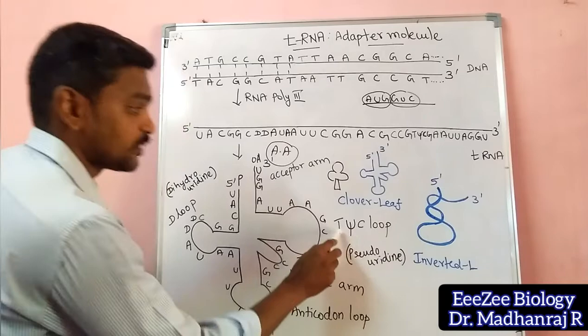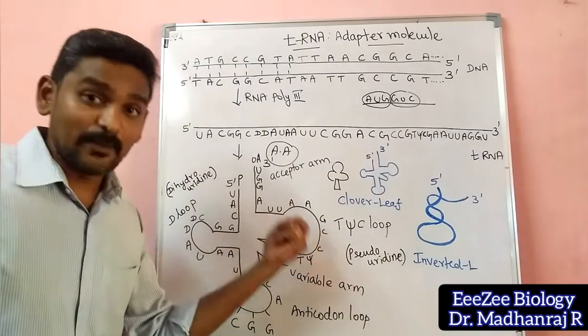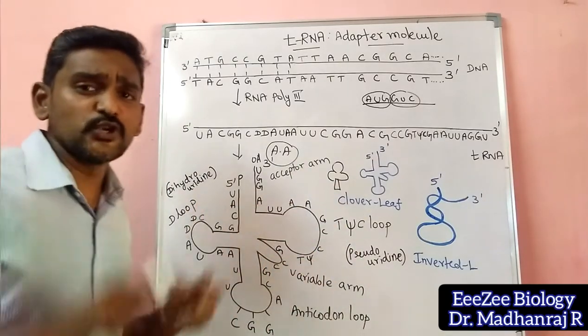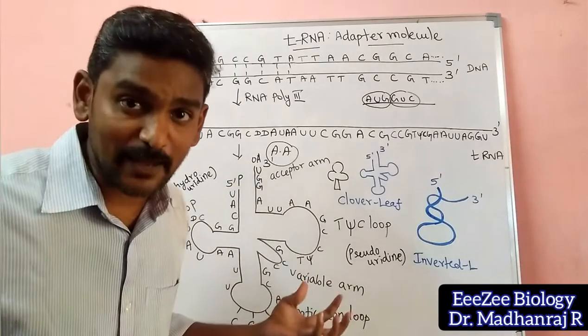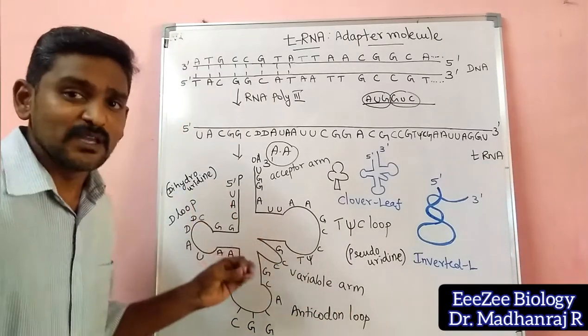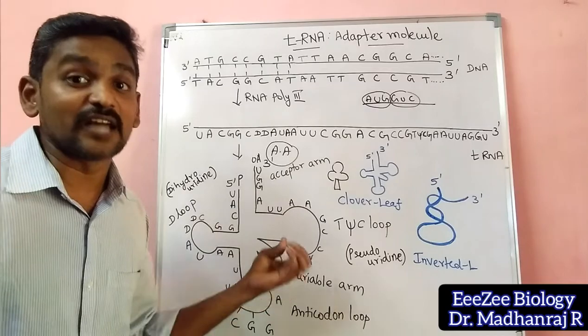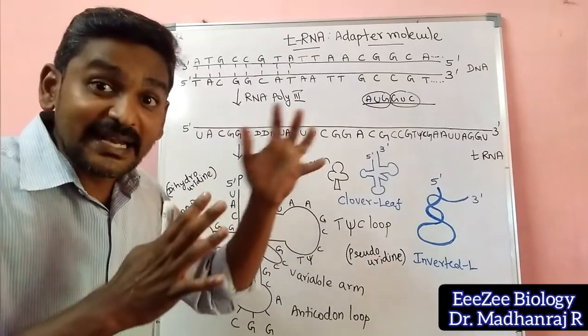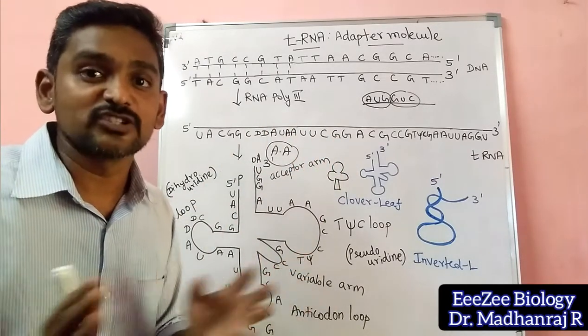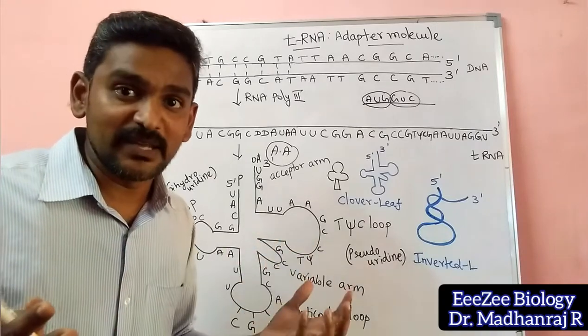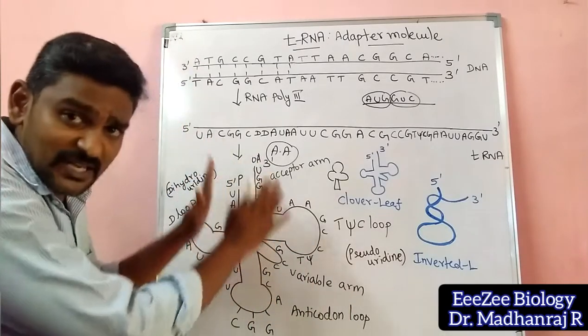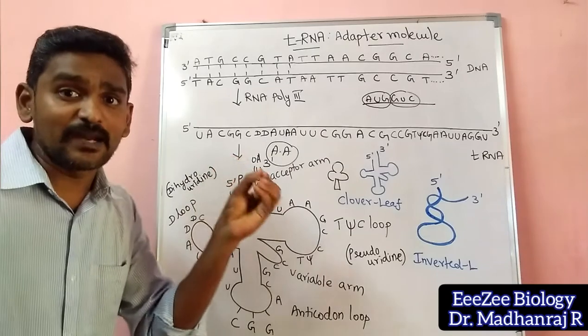TΨC loop, TUC. What is the T? Thymine will be there. Usually in RNA you cannot find thymine, whereas in tRNA you can rarely see thymine, because thymine is found only in DNA. In RNA, instead of thymine you will have uracil. But in tRNA you can find thymine accidentally.